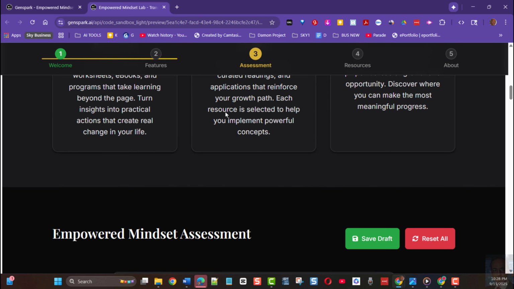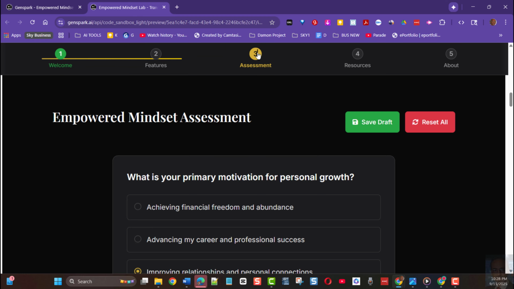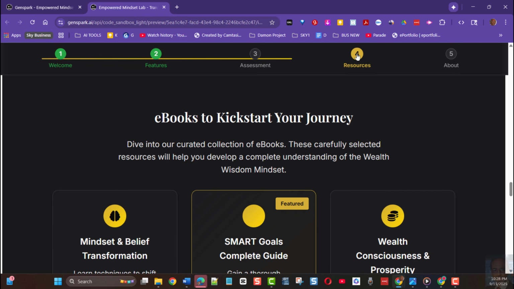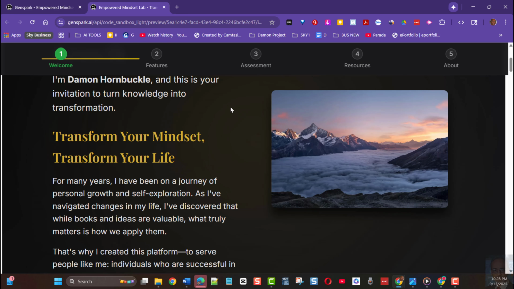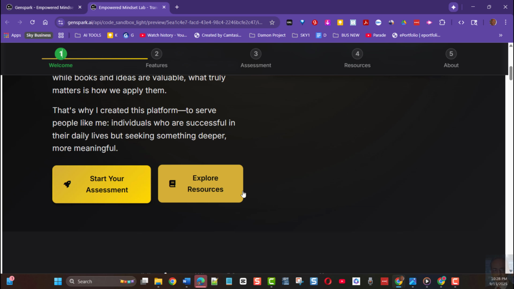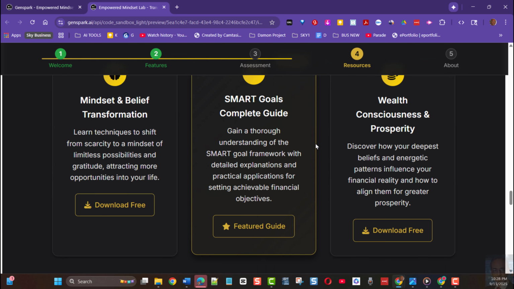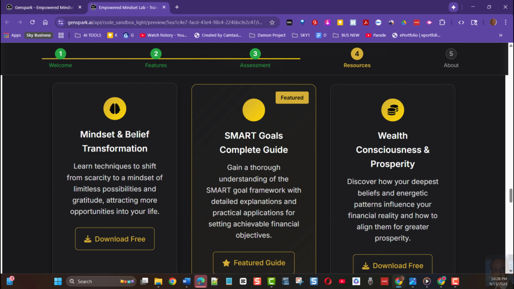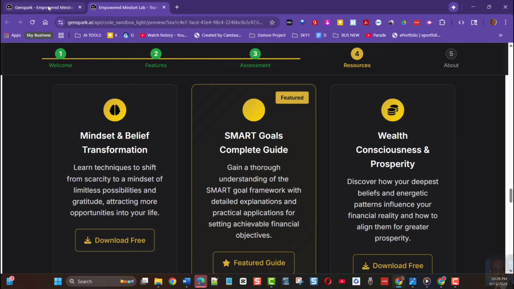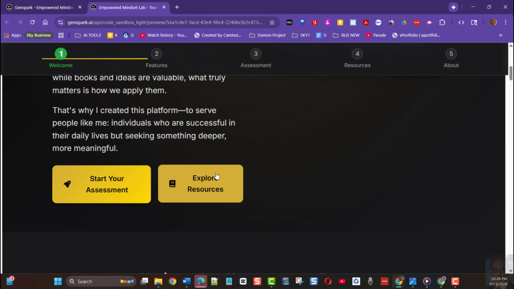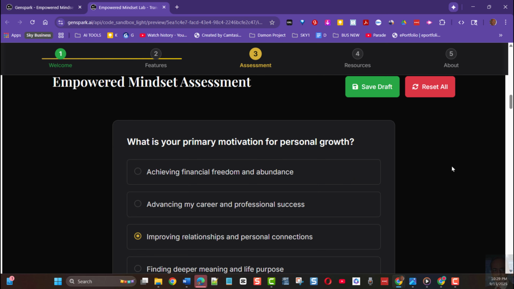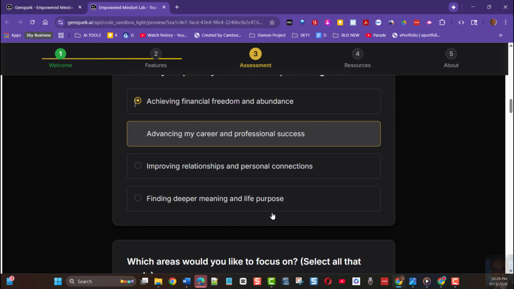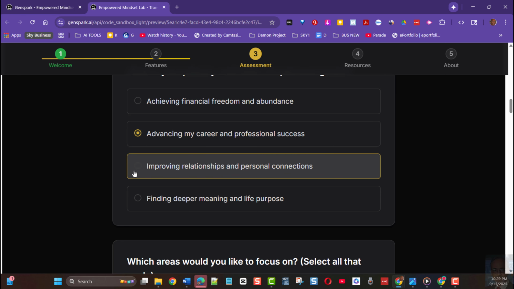Then we have all of the nice little buttons at the top that bring up each one of the pages. You do the about. So I'm going to go back to the welcome, start your assessment, explore resources. That goes to this page, brings all of this information up. Go back to welcome, start your assessment. It goes to assessment right here. Then you can do save draft, reset all, achieve financial freedom, advancing my career.